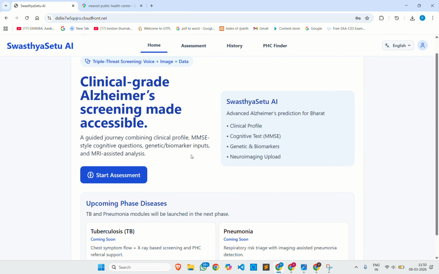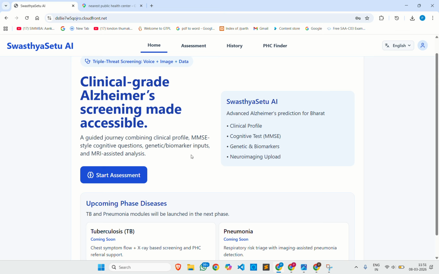So hospitals and diagnostic labs can integrate the platform as an AI-assisted screening tool. Rural clinics and health workers can use it for early detection before referring patients to specialists. From a business perspective, the platform can follow a software-as-a-service model where healthcare providers subscribe to the screening services. One more metric: if deployed at scale, Swasthya Setu AI could enable 1 million early screenings annually, helping to detect neurological risk before traditional diagnosis.